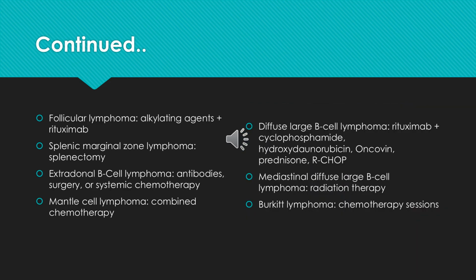As I mentioned earlier, different types of lymphoma require different types of treatment. Some types of lymphoma respond better to just one treatment, while others are more effective with a combination of treatments. For example, in follicular lymphoma, alkylating agents plus rituximab is used, whereas in diffuse large B-cell lymphoma, 6 different types of treatments are required. But in Burkitt lymphoma, only chemotherapy sessions are needed.